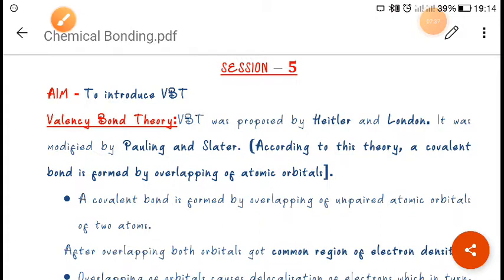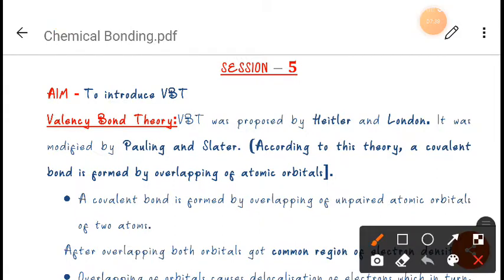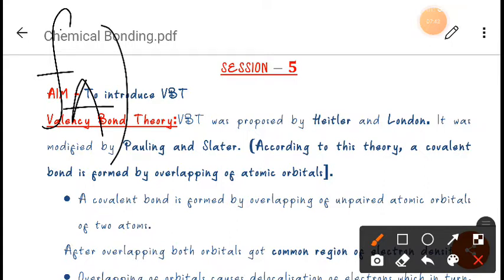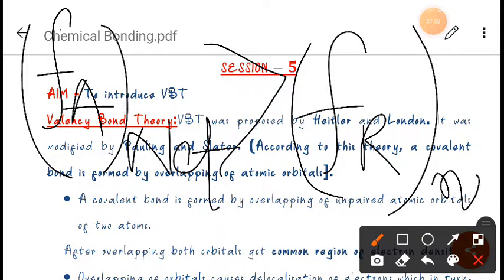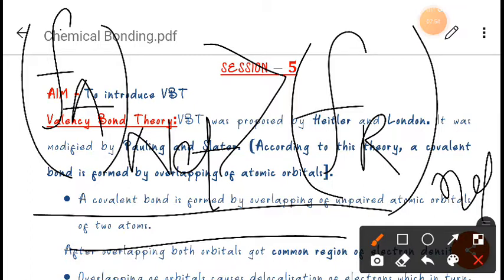I will write here. So always remember that when the net force of attraction is greater than the net force of repulsion, at that time only bonding is possible, okay? If the net force of repulsion is greater than the net force of attraction, then bonding is not possible, okay? So I hope you have understood this concept, right?